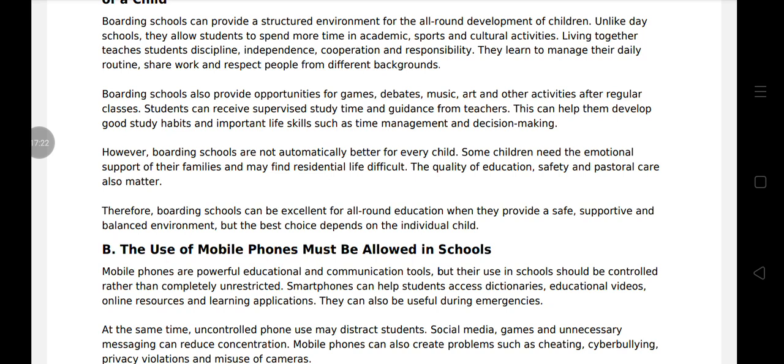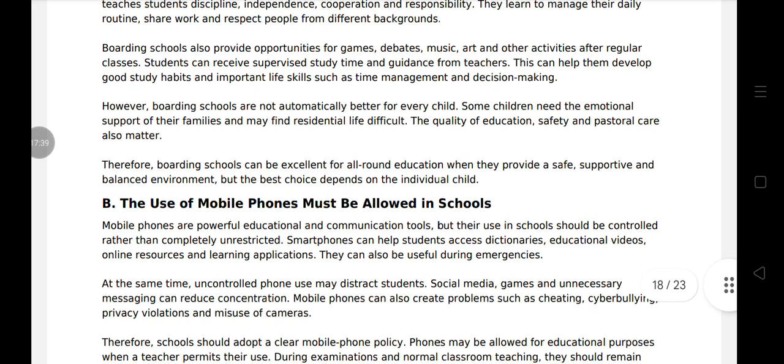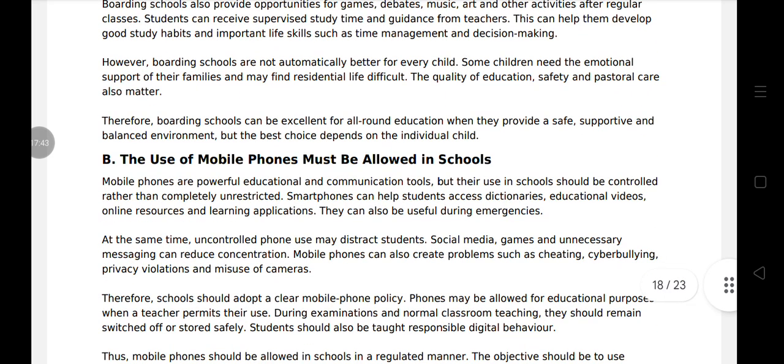Some children need the emotional support of their families and may find residential life difficult. The quality of education, safety, and pastoral care also matter. Therefore, boarding school can be excellent for all-round education when they provide a safe, supportive, and balanced environment. But the best choice depends on the individual child.